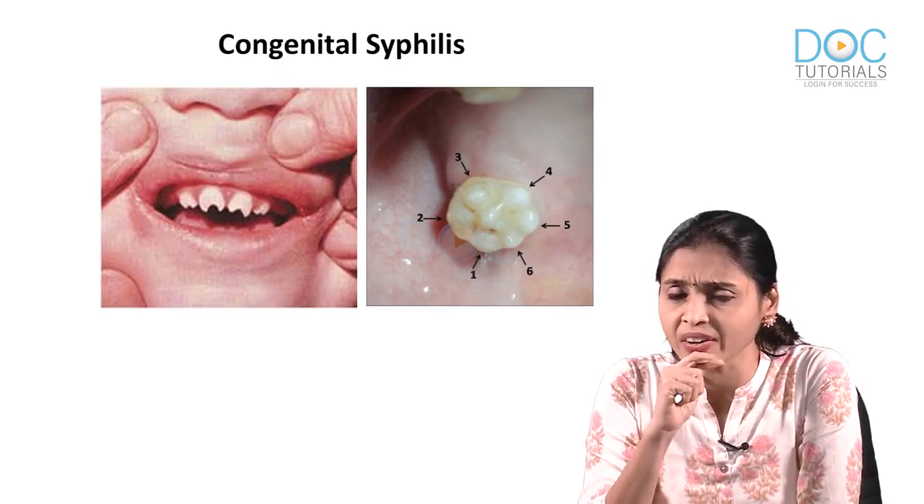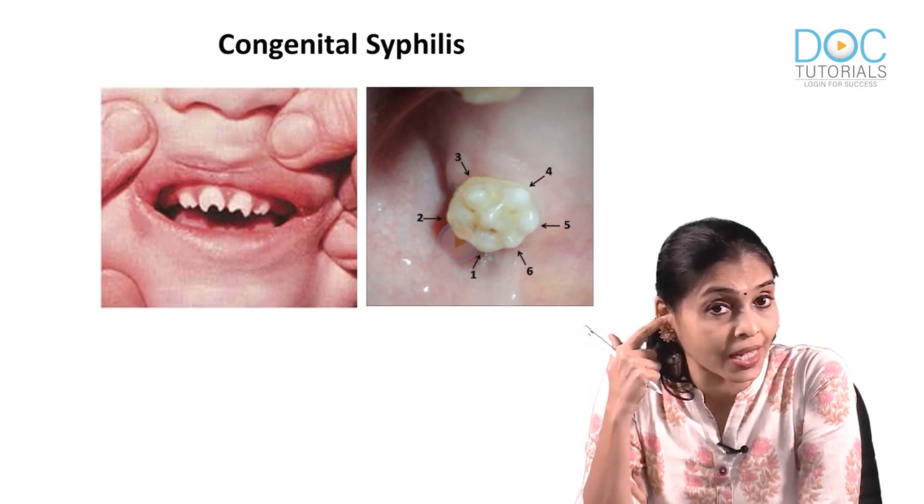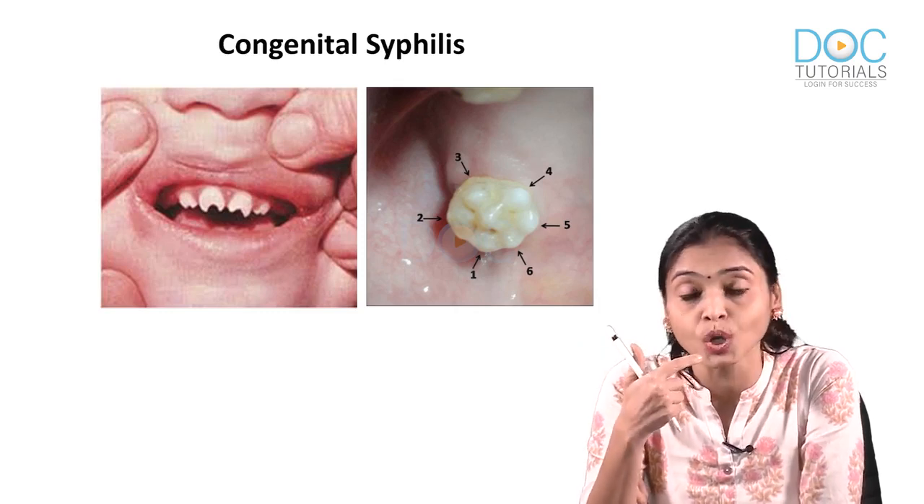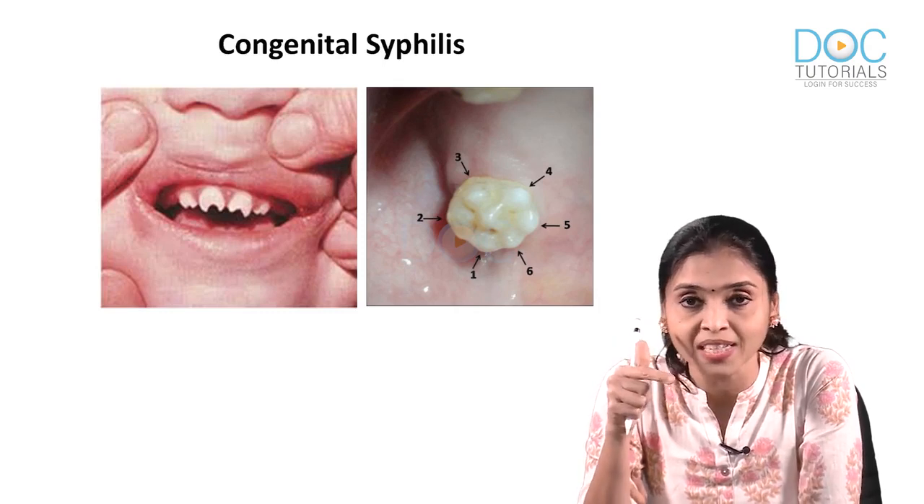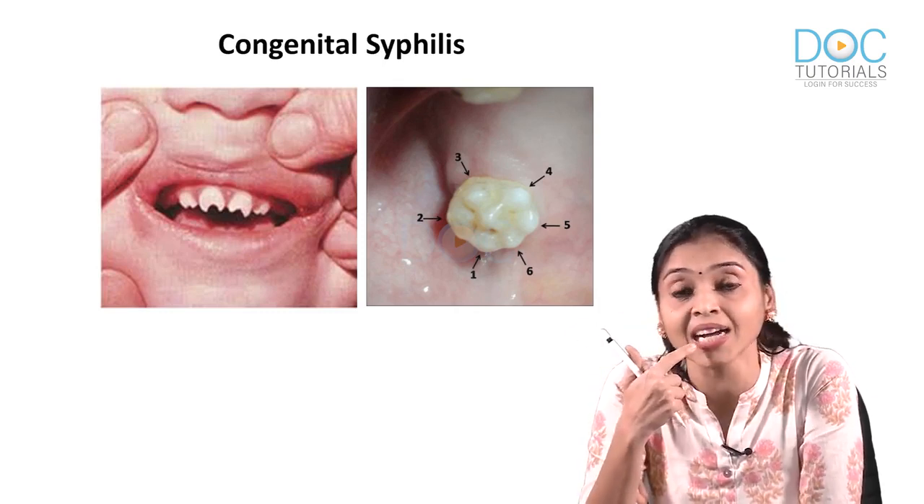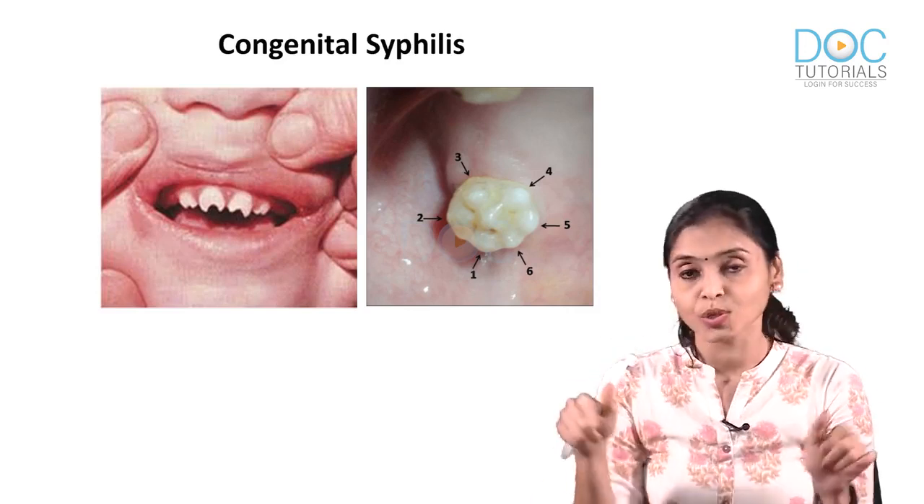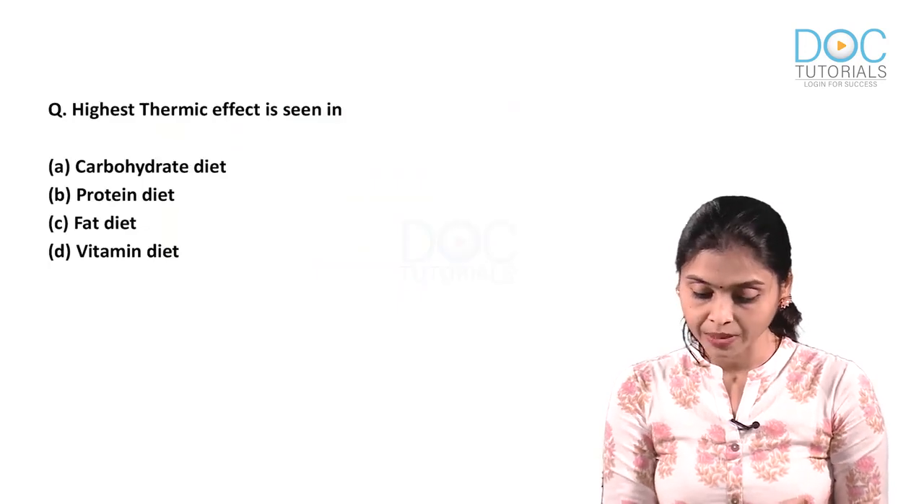Here also you have a triad, right? What is the triad? This triad is connecting eye, ear and tooth or teeth. So, on the eye, what happens? In congenital syphilis, interstitial keratitis, sensory neural deafness and Hutchinson's teeth. So, that is also a triad. Okay. Moving on to the next question.